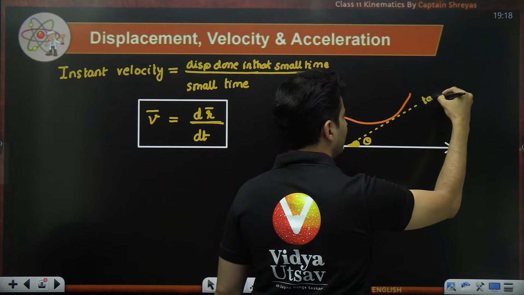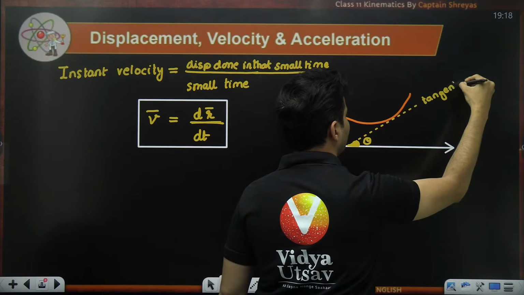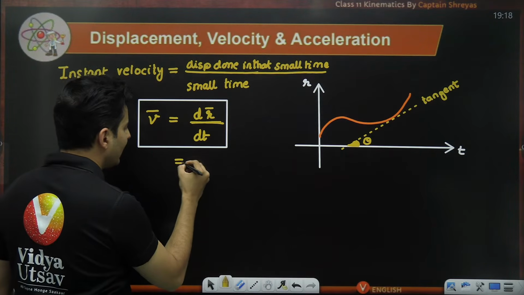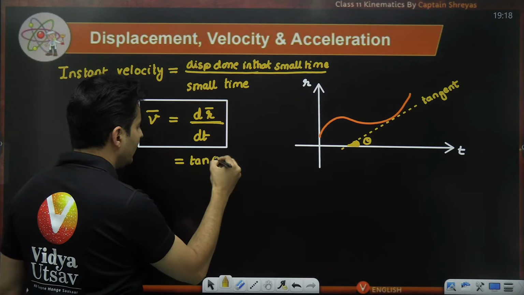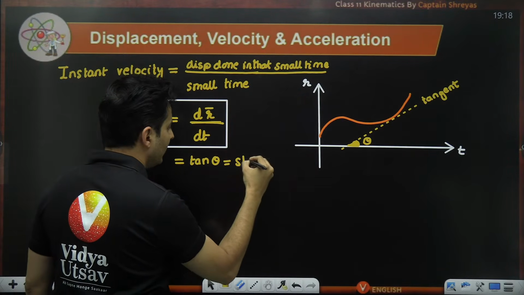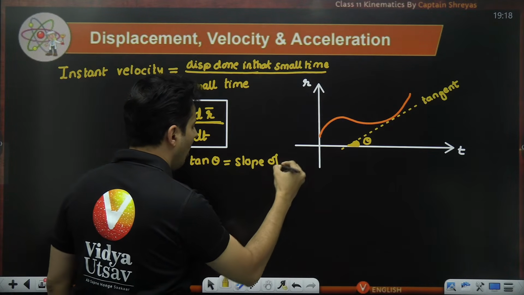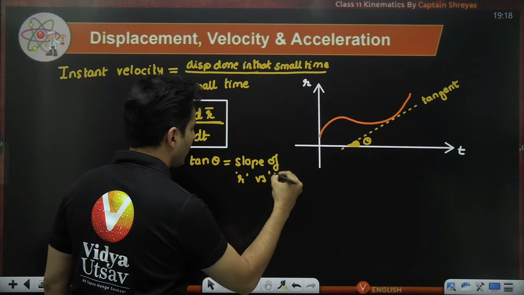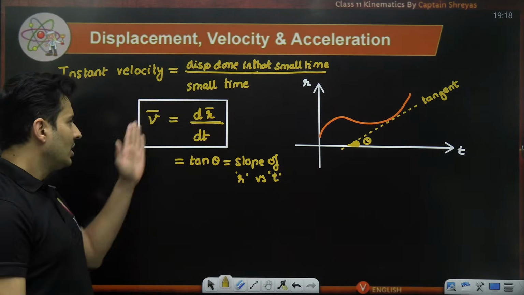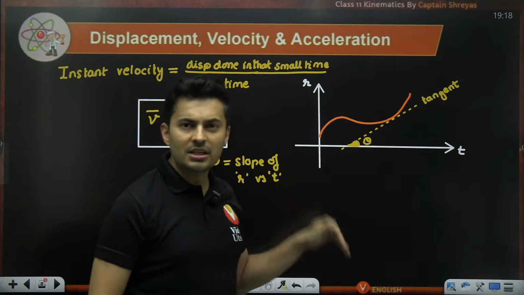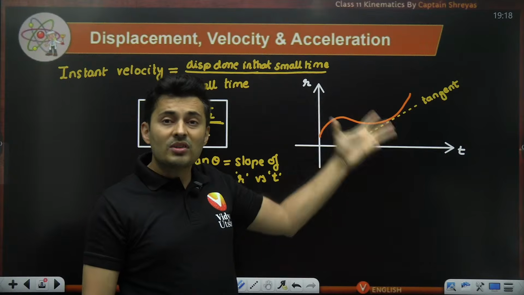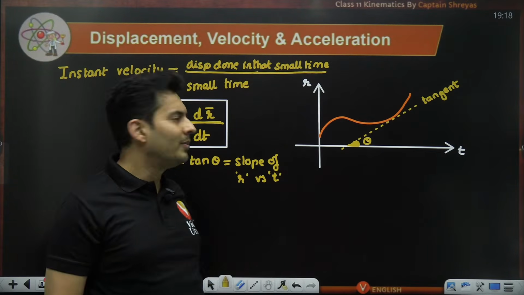So this is the tangent to the curve of position time. Then this will be exactly equal to tan theta, which is the slope of the position versus time. So how quickly the position changes with time, the rate of change or the slope of it, gives me velocity at that moment.